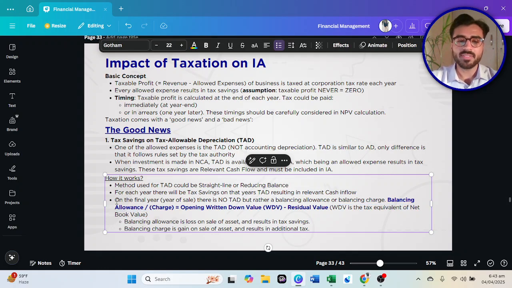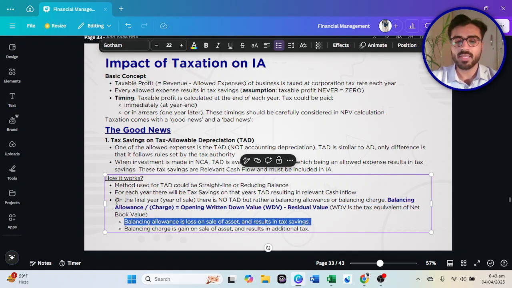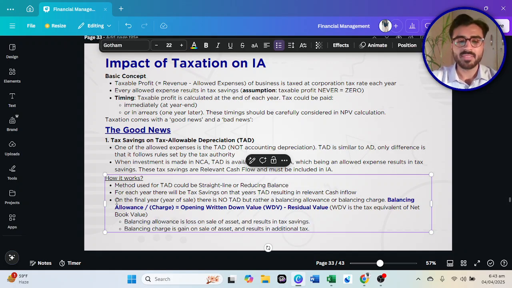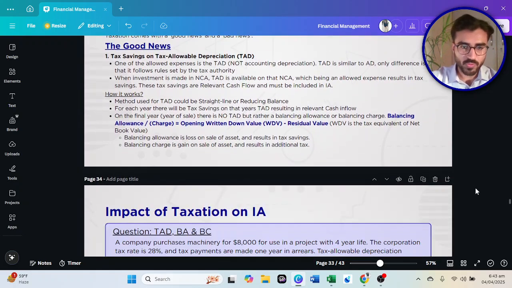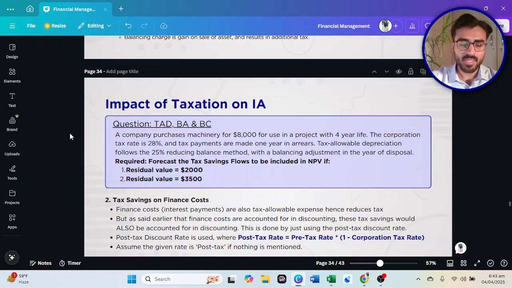Then there is the balancing allowance. What is balancing allowance? It is a loss on the sale of the asset and results in tax savings. And balancing charge is a gain on the sale of the asset that results in additional tax. I'll be showing the calculation, which will make it very much digestible. So let's do this question in the next video.